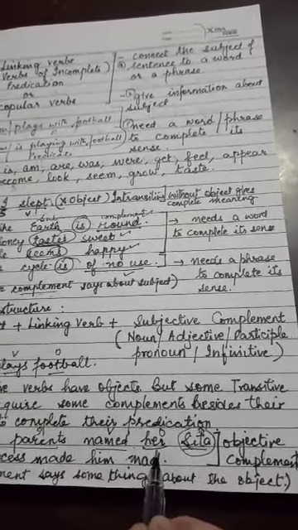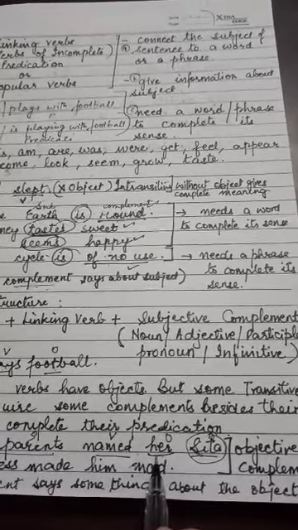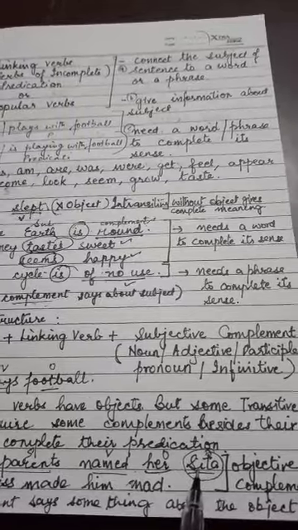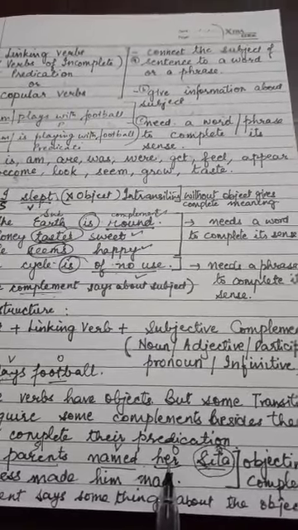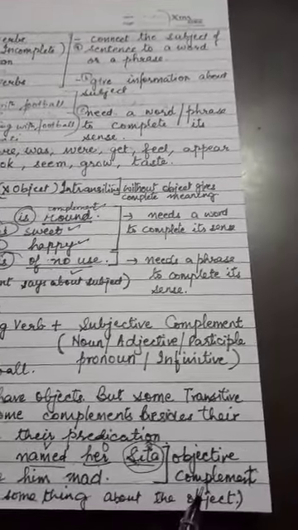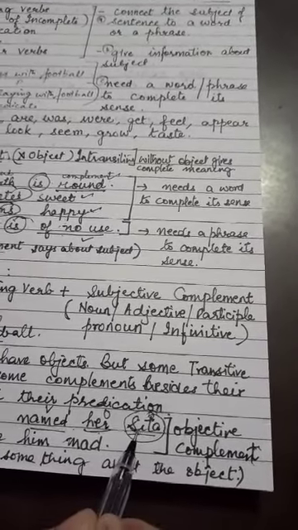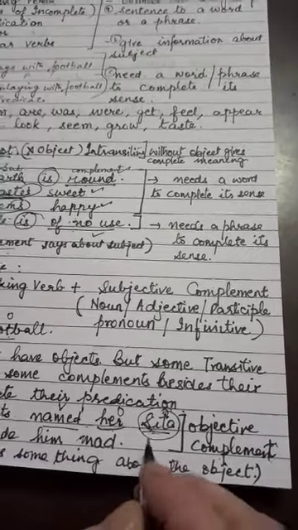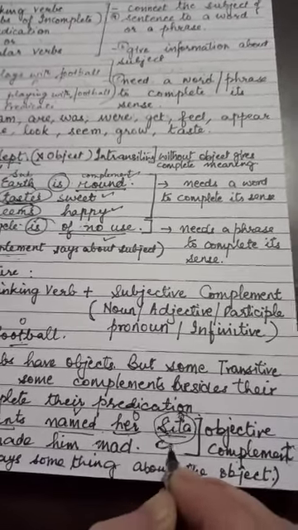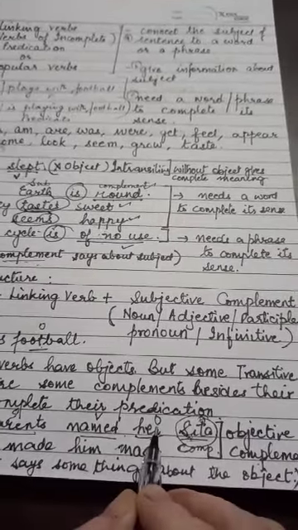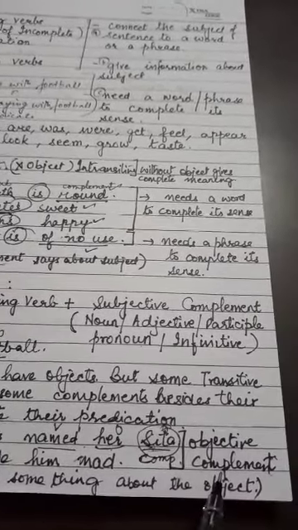Sita refers to her. Therefore, when a complement says something about an object, it is called objective complement. When this complement says something about the object, it is called objective complement.